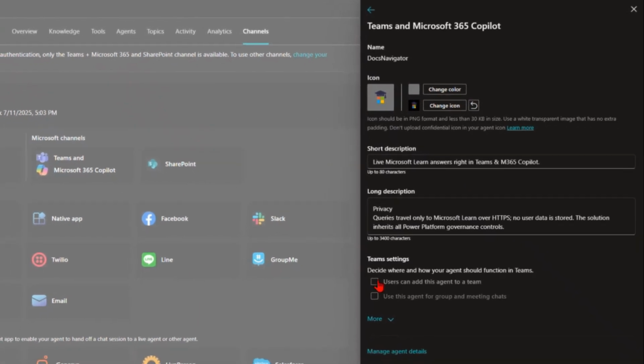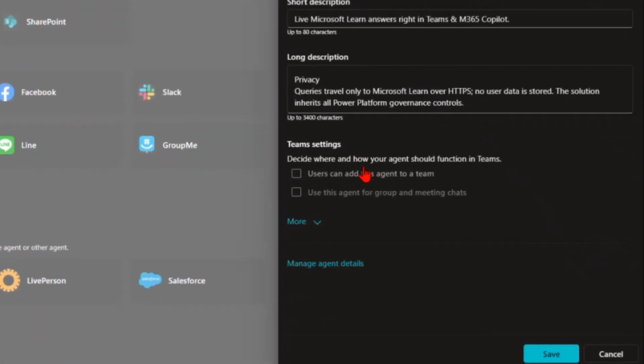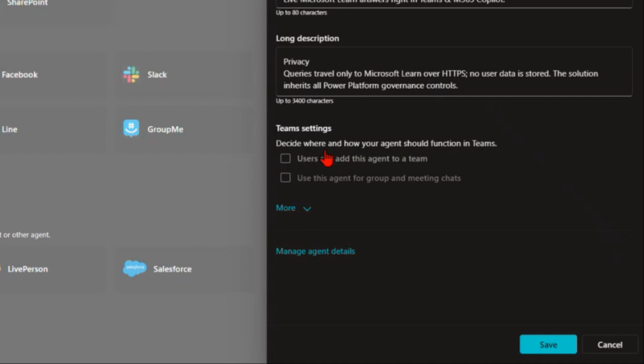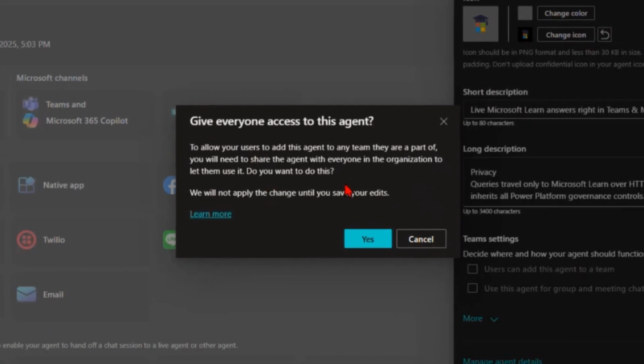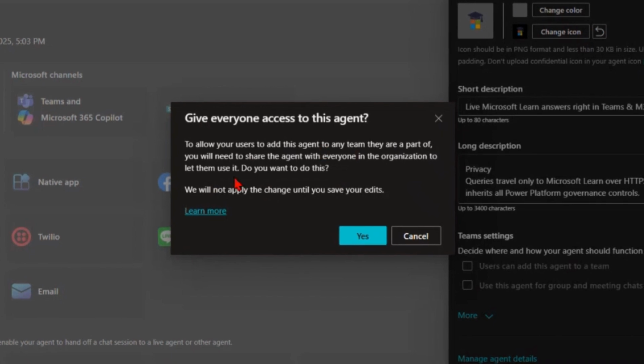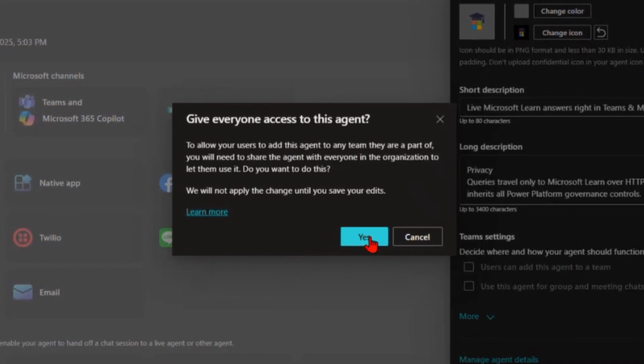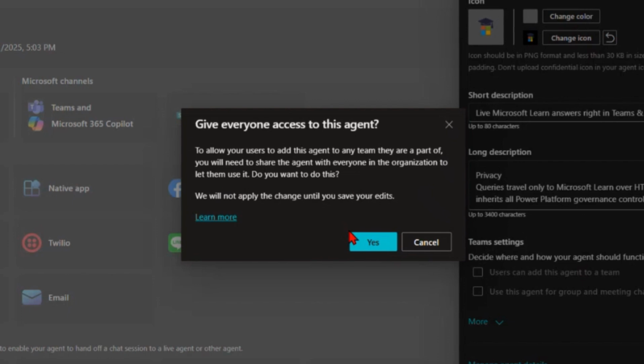I also want to be able to have them function and do some things in Teams, right? So team settings, users can add this agent to a team and use this agent for group and meeting chats. Very important. I definitely want these checked. So as I check these, we're going to see that it's giving me this message saying it's going to give everyone access to this agent. You wouldn't want to do this for any agent that you create. So just be aware of that.